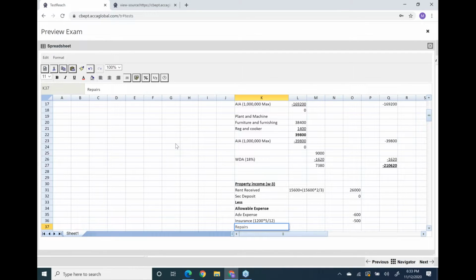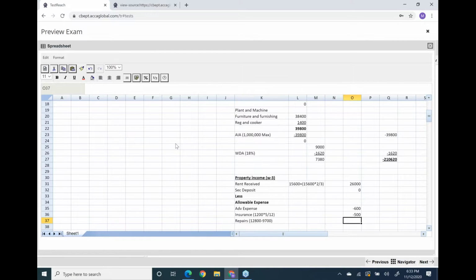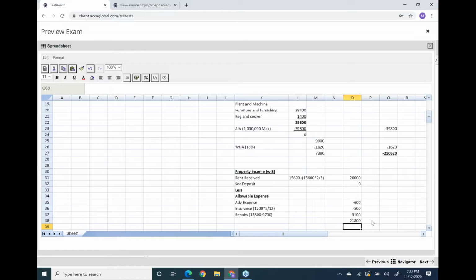And the third thing, the repairs. You remember the repairs? The repairs cost was 12,800 and we got the insurance claim of 9,700. So the net cost is 3,100. Now let's calculate the property income. See, I have applied the sum formula. It's 21,800.